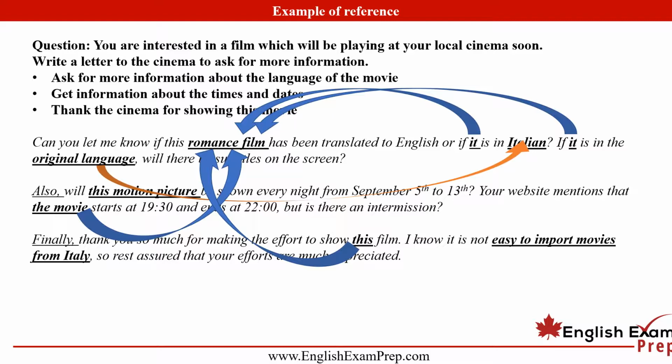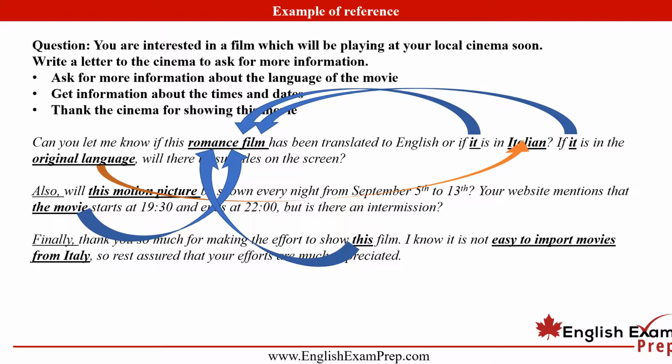So in the second sentence as well, we have the language of this. So if it is in the original language, will there be subtitles on the screen? The original language is, of course, referring to Italian here. And just in terms of us looking at details, that's exactly what the author put into this, which is perfect. So remember that we want to use the same strategy as we saw with speaking, and we'll talk about this again later on, because we're focusing on lexical resource here, of course. But remember, use details. It really enriches the letter.